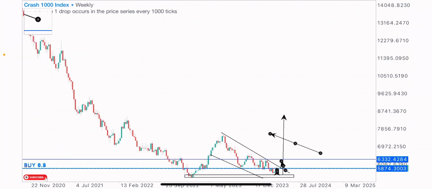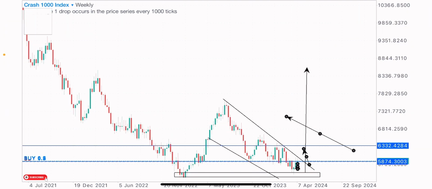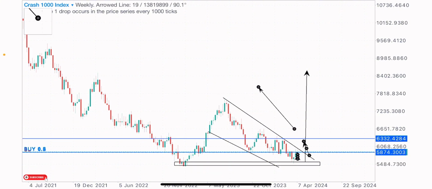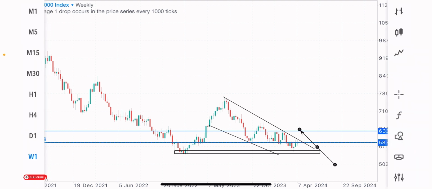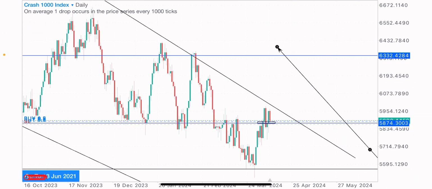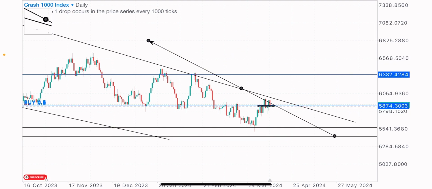So coming back to the weekly time frame, it's clear that this index is on a downtrend, and it approached a level that we had previous buys from. You can see the sells that we got previously, price got to this level and gave the buys on it. So the market came back to the same level we got the buys from, and is buying from this level. So it's reasonable to expect this index to buy from this point, if you can get the buys from this zone.